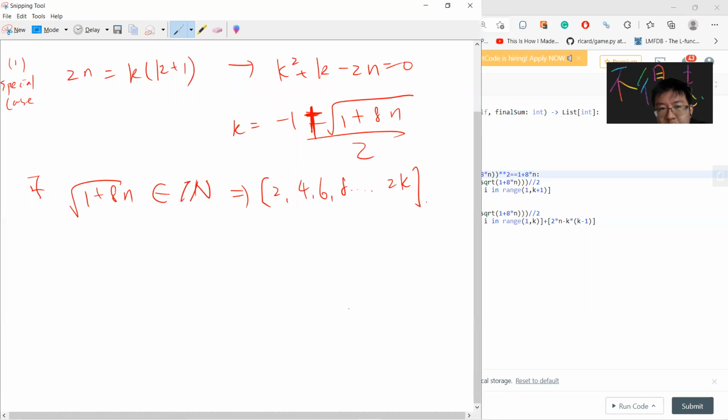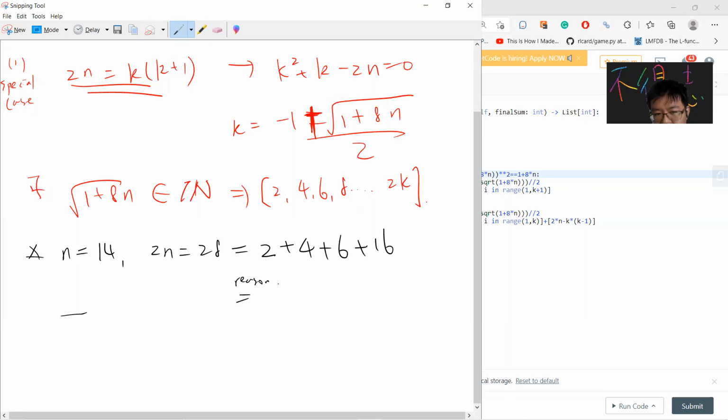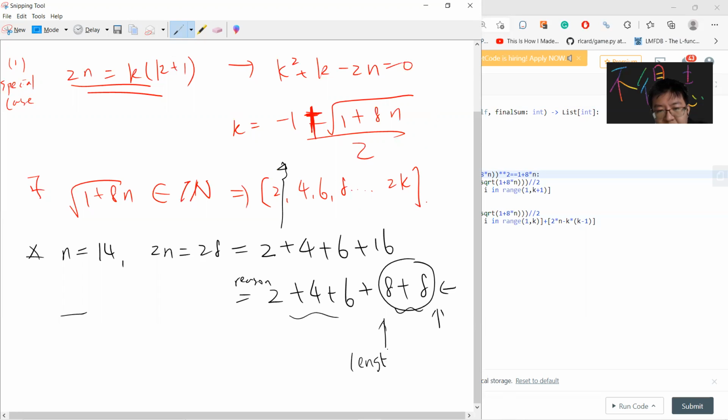So what if your 2n is not the special case of k times (k plus 1)? For example, the second example in this problem is n equals 14, so 2n is 28. You can see the answer is 2 plus 4 plus 6 plus 16. The reason is this: if I follow this approach, I get 2 plus 4 plus 6, and I want to add 8, but then this is a duplicate. So there's no length 5 solution, and the answer must be length 4.